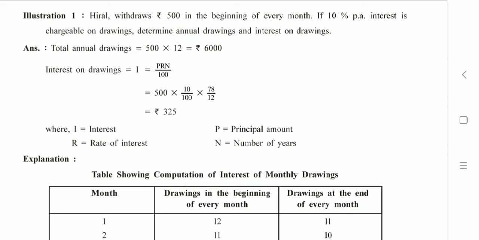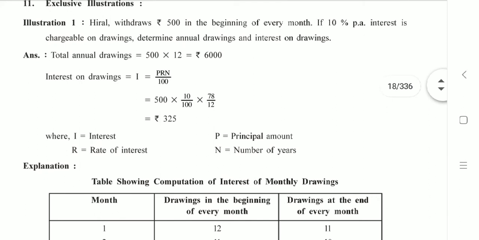Now here Hiral is a partner, Hiral is the owner, we can say, and she withdraws rupees 500 in the beginning of every month. How many months are there in a year? 12 months, of course. And Hiral withdraws 500 in the beginning of every month, and the firm is going to charge 10% per annum interest on drawings.